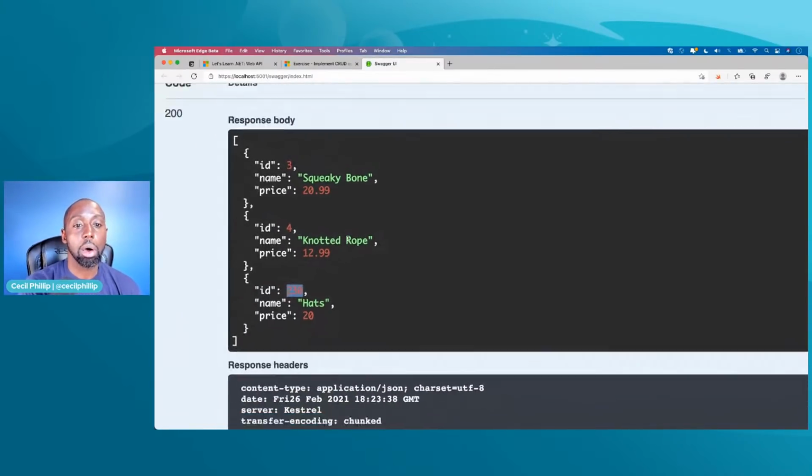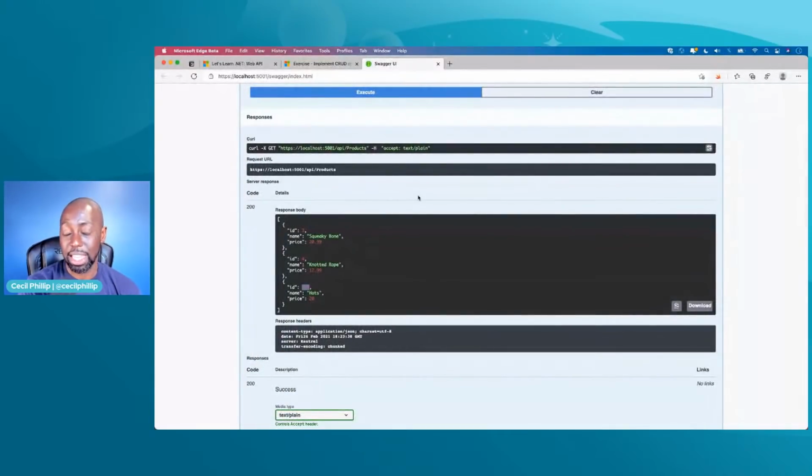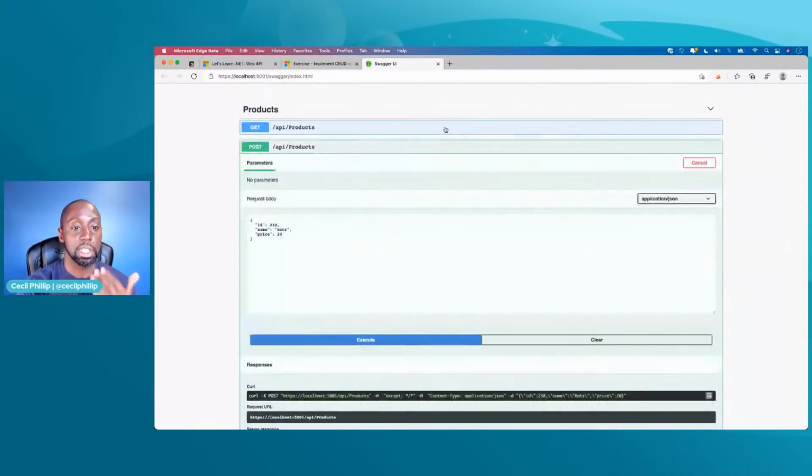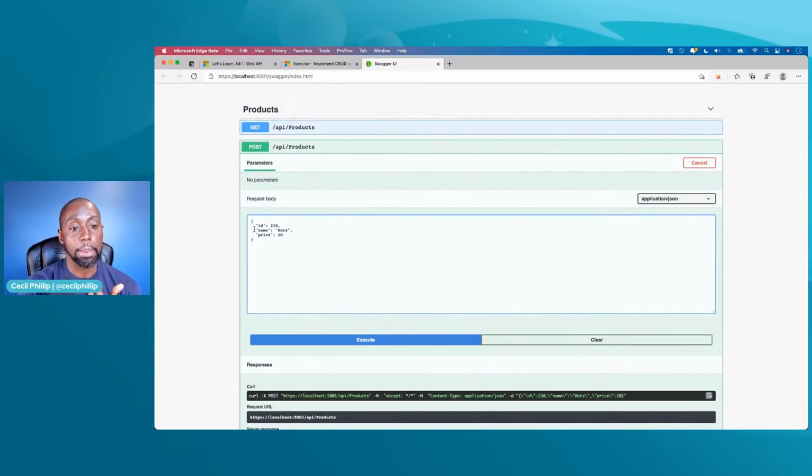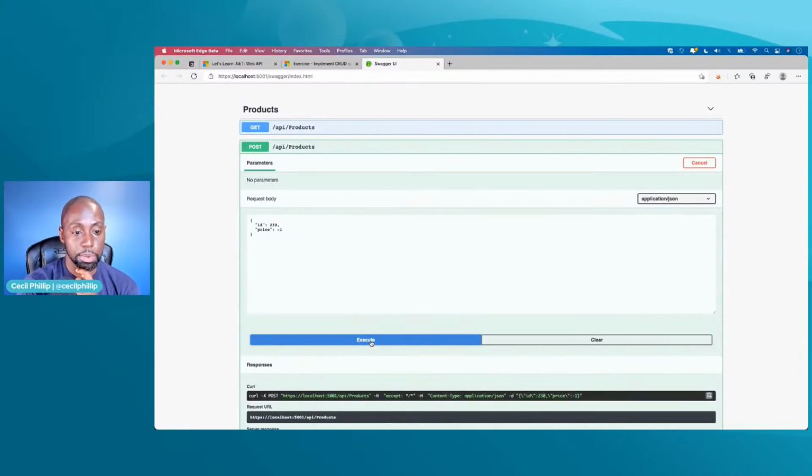All right. Now, what would happen if I sent in an invalid request? What if I sent in a request and the body wasn't what we expected it to be? So I'm going to remove this name property, right? I'm also going to set the price to like -1, right? It's still an integer. It's a valid .NET integer, but it's just not valid based on those attributes that we put on top of those methods. So I'm going to hit execute now.